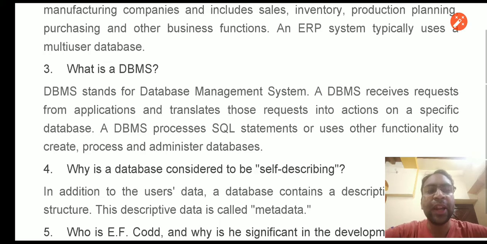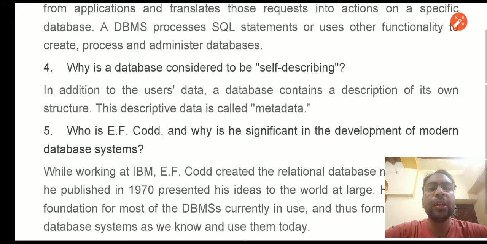Now let's talk about the next question, which is: why is a database considered to be self-describing? This is a property, one characteristic of the database, the self-describing nature. A database system should have a self-describing nature. So in addition to the user's data, a database contains a description of its own structure, which is known as the metadata. Metadata is basically data about data. So metadata is itself describing the data.